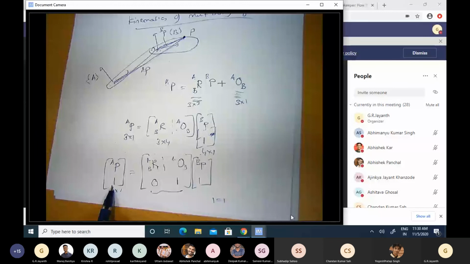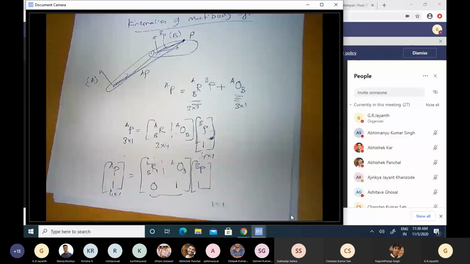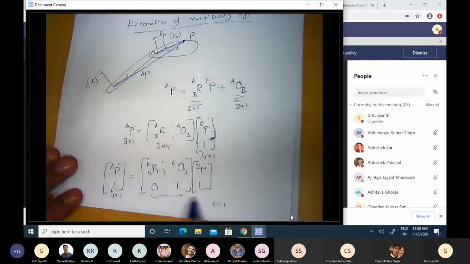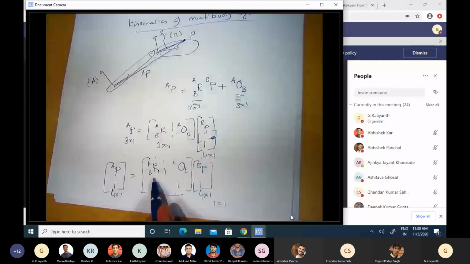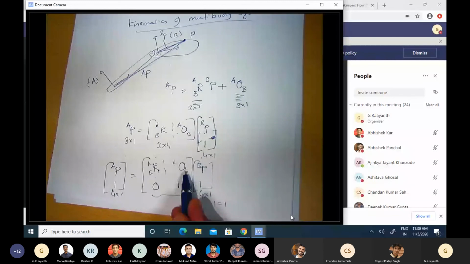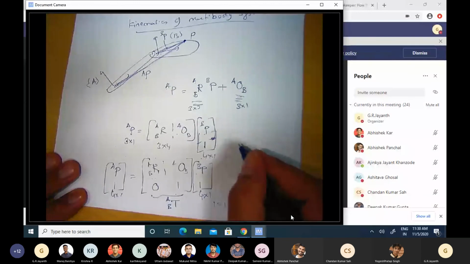It's a dummy. It has been introduced only for me to enable packaging away the complexity that has been brought in because of the offset between the two coordinate systems. So therefore, I have brought that in. And now both these position vectors are no longer 3x1 vectors, but both 4x1 vectors. That's great. So that unhappiness has gone away. And now I have a single matrix which contains information about position offset as well as orientation offset. And this matrix is called T of B relative to A. And this is called a homogeneous transformation matrix.